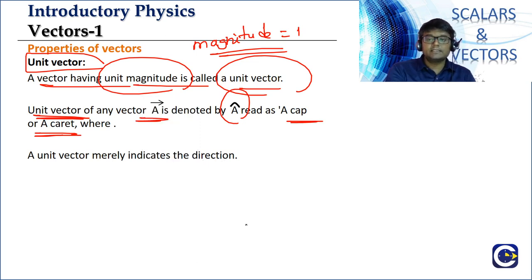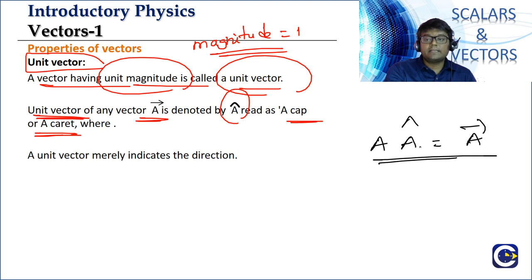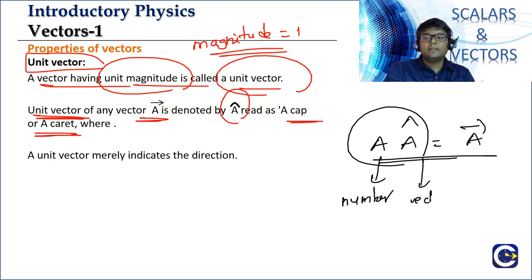The relation is this. If you take the A cap unit vector and multiply it with the A bar magnitude, then the resultant vector, because if you multiply a number to a vector, the resultant will be what? Vector. And what is the resultant vector going to be? A bar.